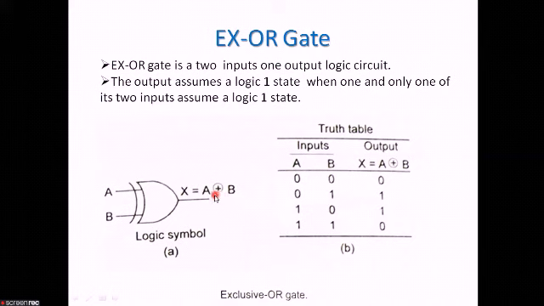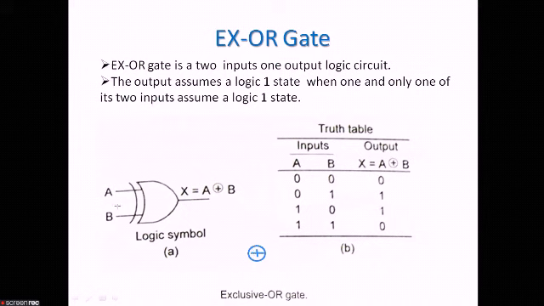Now let me show you here how to write it. Suppose you are drawing a circle, and between this I am drawing a plus sign. That is the exclusive OR gate sign. This is a very important sign. Whenever this type of sign is there, we will consider it an exclusive OR gate.